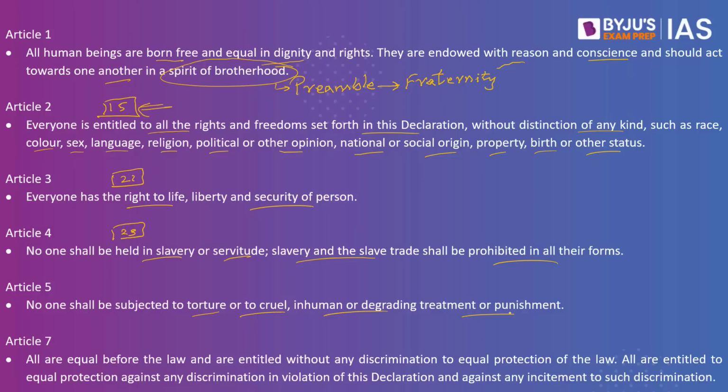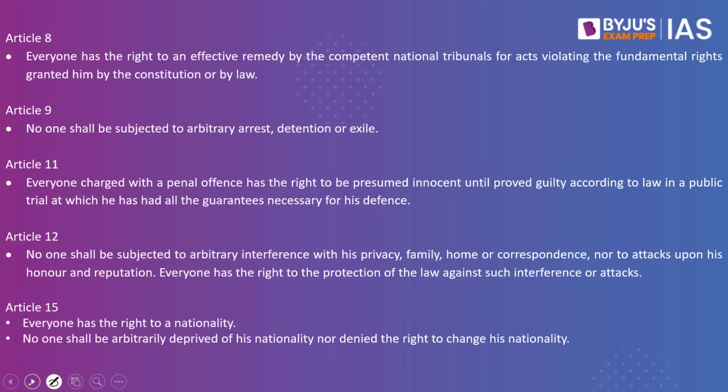Article 7. All are equal before law, are entitled without any discrimination to equal protection of the law. All are entitled to equal protection against any discrimination in violation of this declaration and against any incitement to such discrimination. Discrimination is what we see in Article 15. It is also what we see in Article 14 as well, which speaks about right to equality. Then we have Article 8. Everyone has the right to an effective remedy by the competent national tribunals for acts violating the fundamental rights granted him by the Constitution or by the law.